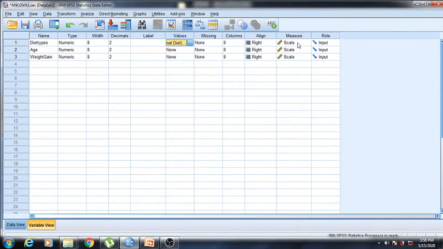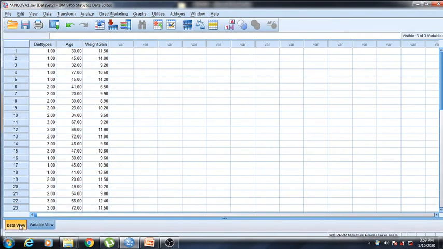So these data will be in nominal scale because it is only for identification. Age is continuous, so it is in scale. Weight gain is also continuous, so it is in scale. Okay. Now we'll go to data view. Now first we'll see our assumptions.